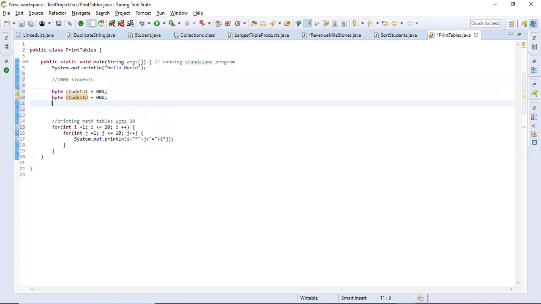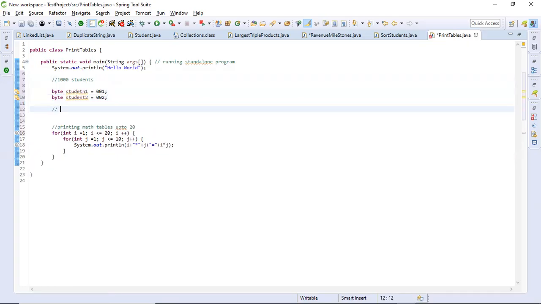Suppose you have a college with 100k students, that means 100,000, right? So byte will not work, because this size will not allow you to allocate 100k numbers. Then we have to use short, the bigger range.